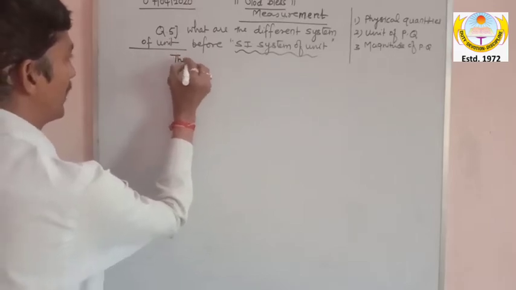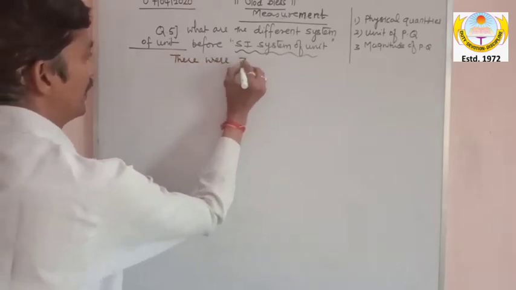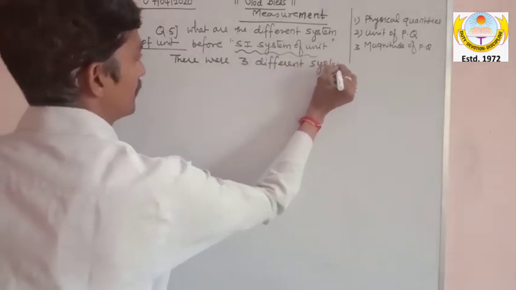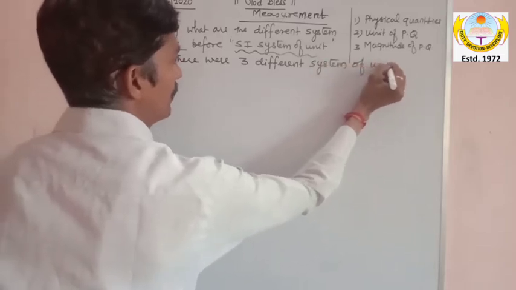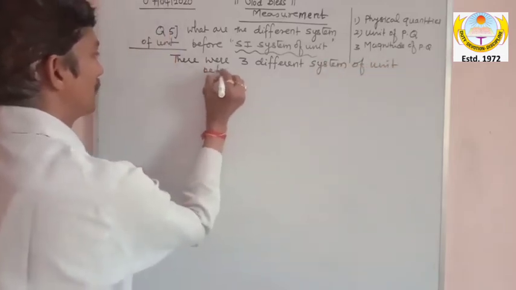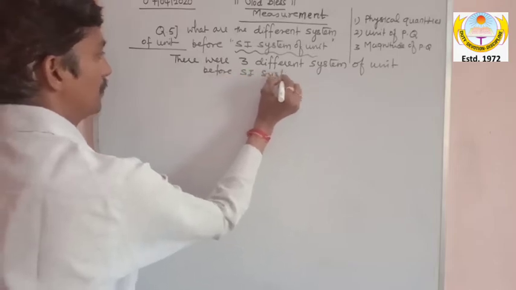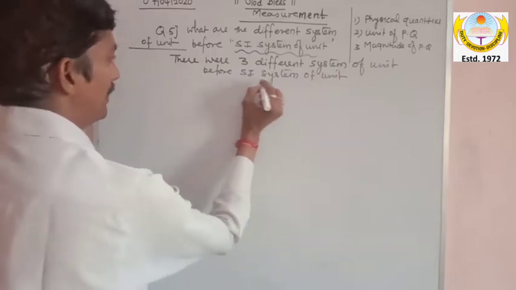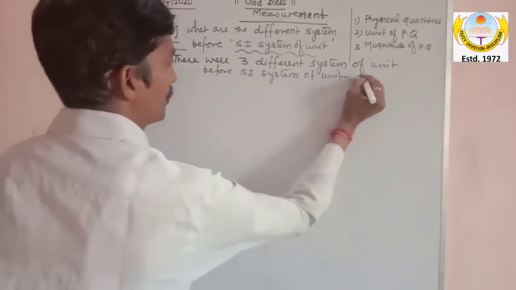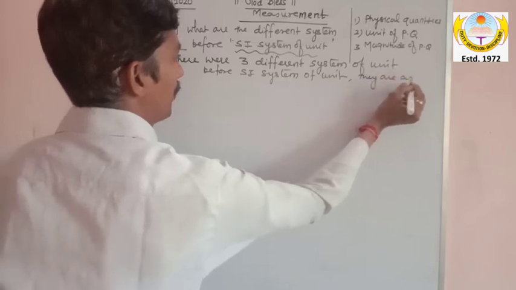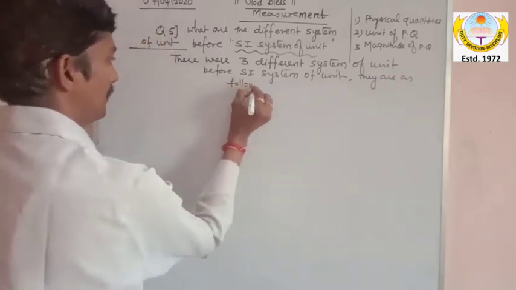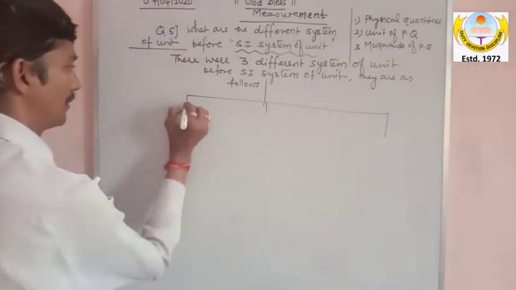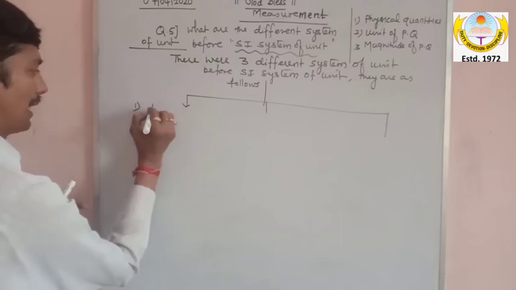So I write here, there were 3 different systems of unit before the SI system, and they are as follows. And here I am writing all those 3 systems, my dear. The first system of unit was MKS.